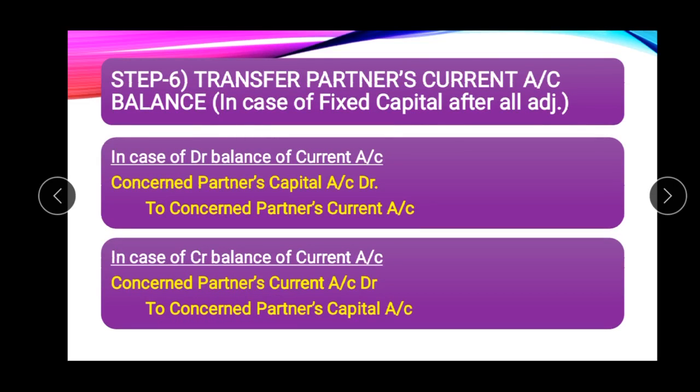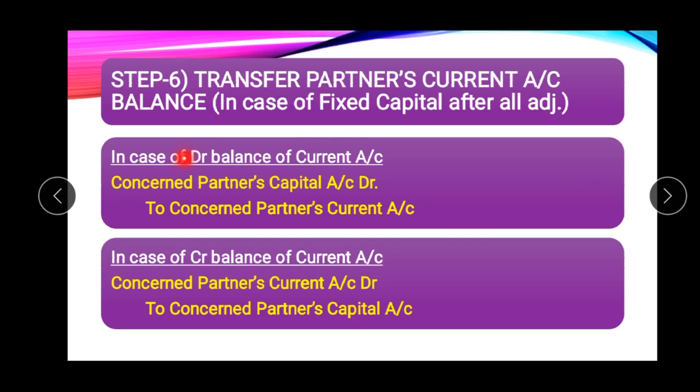Next is the case of fixed capital. In case of fixed capital, the firm has to prepare two accounts. First is the partner's capital account, which will remain fixed, and the second is the partner's current account, and all the adjustments we have discussed above are made through the partner's current account. And if after all adjustments the current account shows a debit balance, how will it be transferred? The balance should be transferred to the partner's capital account.